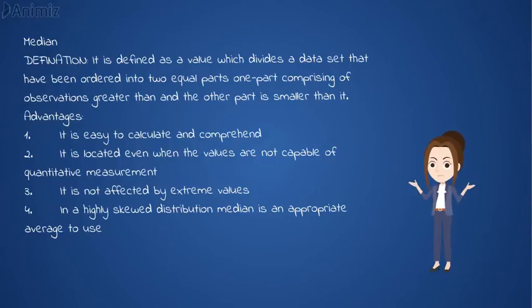Median. Definition. It is defined as a value which divides a data set that has been ordered into two equal parts, one part comprising observations greater than it and the other part smaller than it. Advantages. 1. It is easy to calculate and comprehend. 2. It is located even when the values are not capable of quantitative measurement. 3. It is not affected by extreme values. 4. In a highly skewed distribution, median is an appropriate average to use.